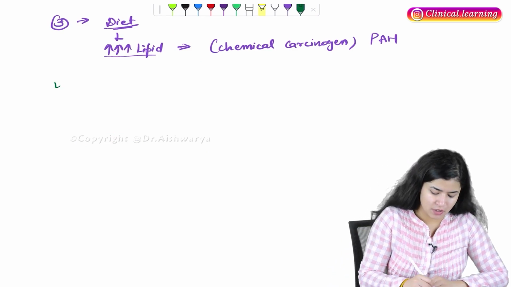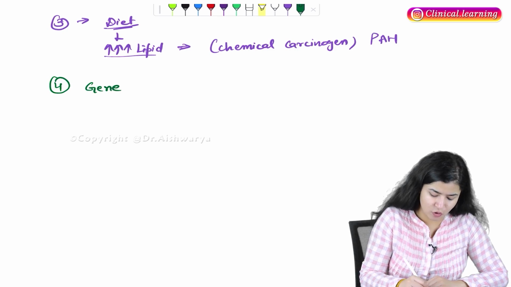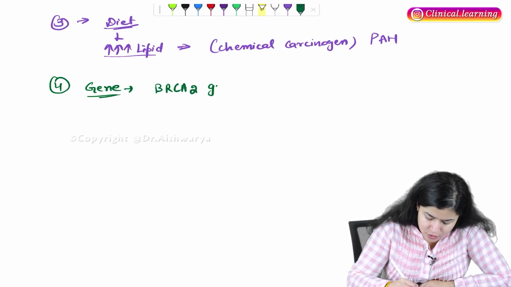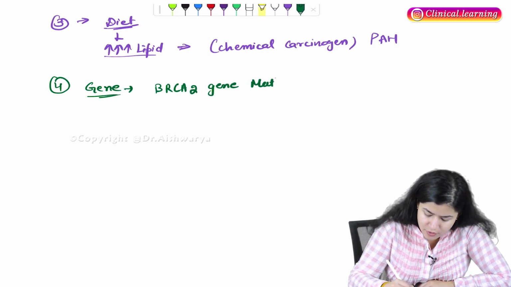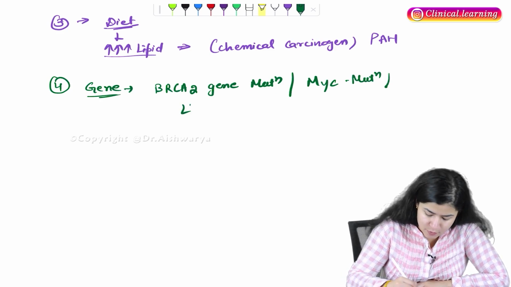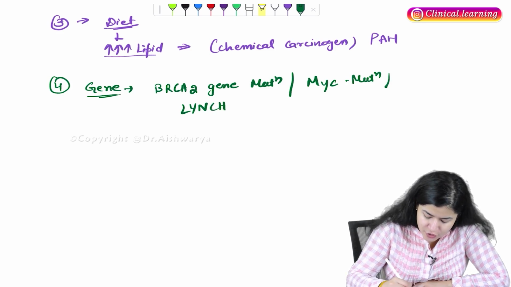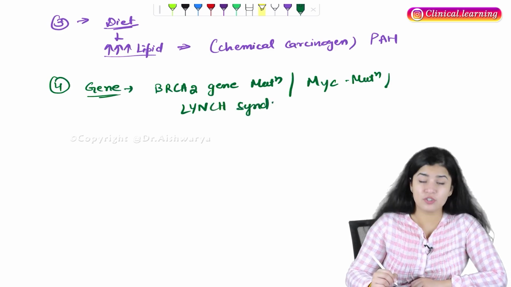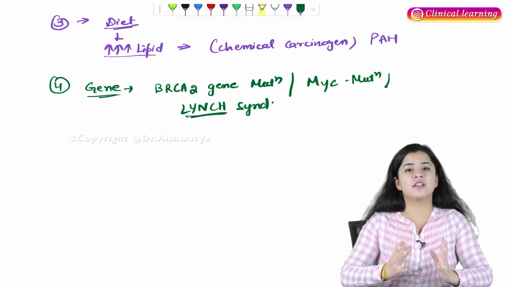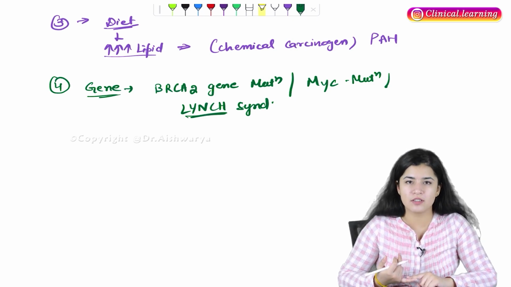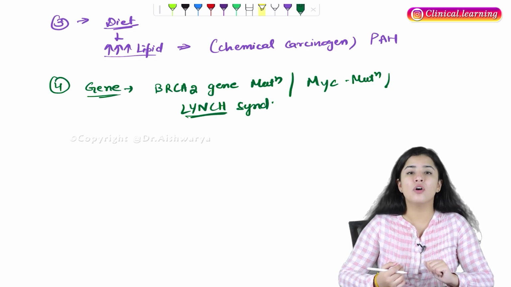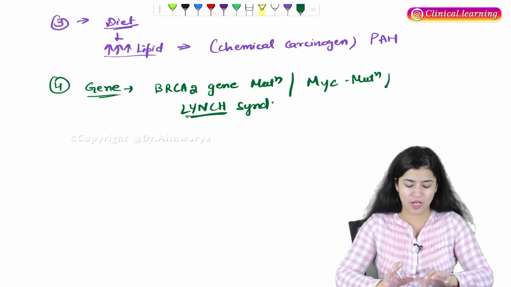Now even certain genes are also involved in prostate cancer. What genes? If there is a BRCA2 gene mutation, a MYC gene mutation, or if this patient has Lynch syndrome, then the chances of getting prostate cancer increase. You know what Lynch syndrome is? It is a cancer syndrome where you are going to see colon cancer, prostate cancer, breast cancer, ovarian cancer. This is a combination cancer syndrome.